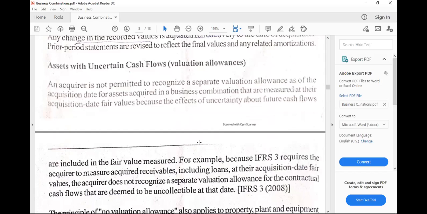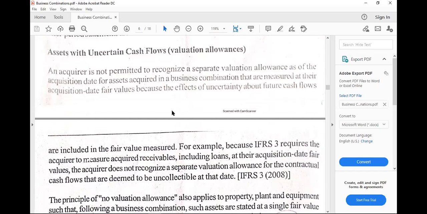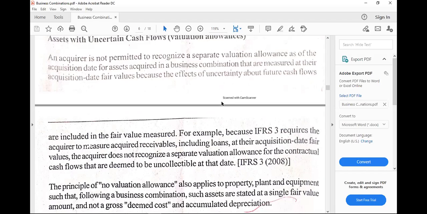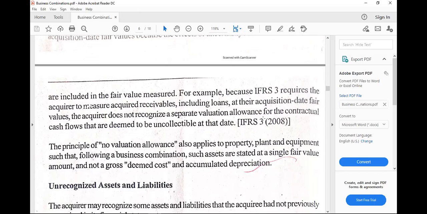Then what if there are contra accounts or valuation allowances? The standard says that no valuation allowances would be included. One example is accumulated depreciation of property, plant, and equipment, and the allowance for doubtful accounts for accounts receivable.